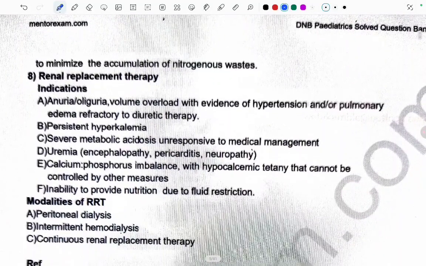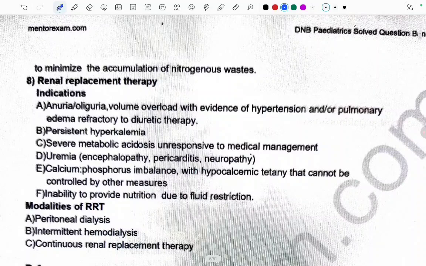Renal replacement therapy, there's something called this. What are the indications of renal replacement therapy? First one is anuria, oliguria, or volume overload with evidence of hypertension or pulmonary edema refractory to diuretic therapy. Fine, then in this case we have to do renal replacement therapy.